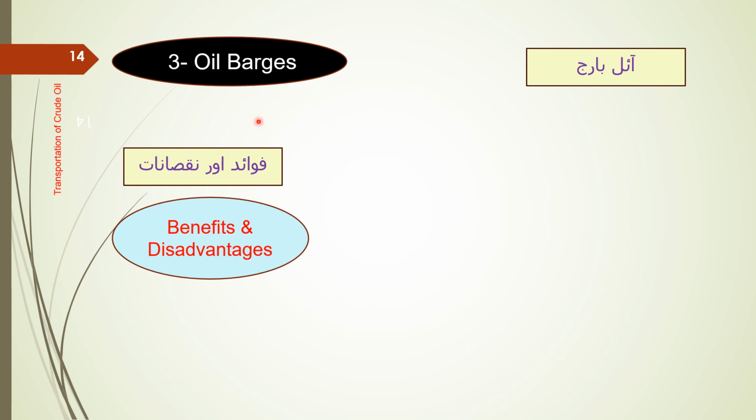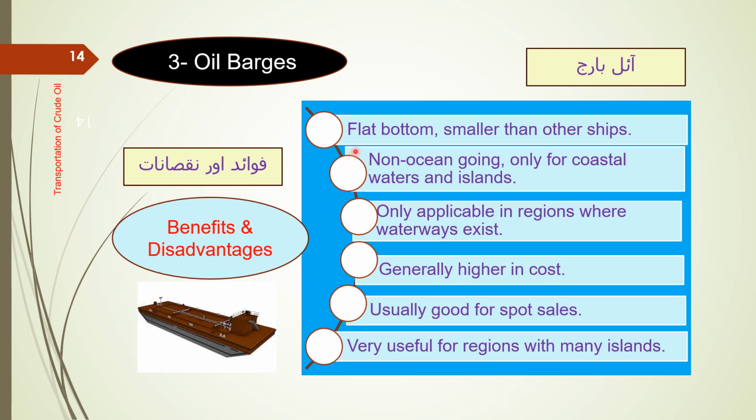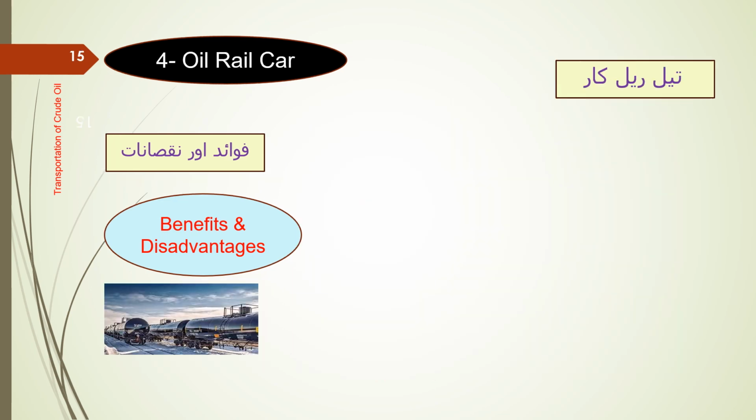Number three, oil barges. Benefits and disadvantages. Oil barges are flat bottom, smaller than other ships. This is an oil barge. Non-seagoing, going only for coastal waters and islands. Only applicable to regions where waterways exist. Generally higher in cost, usually good for spot sales. Very useful for regions with many islands such as Indonesia.